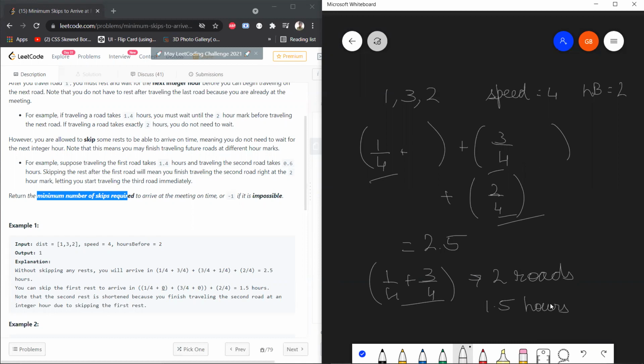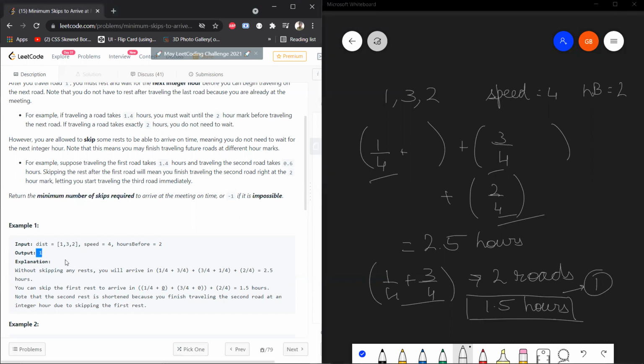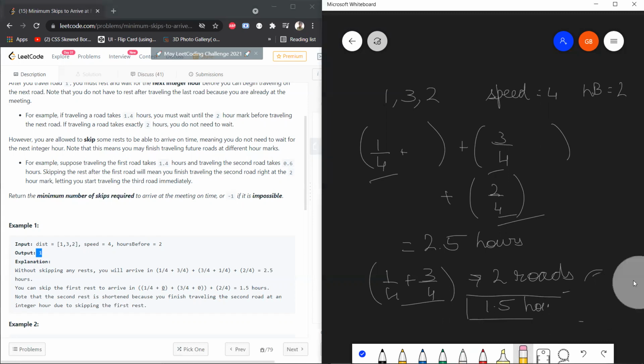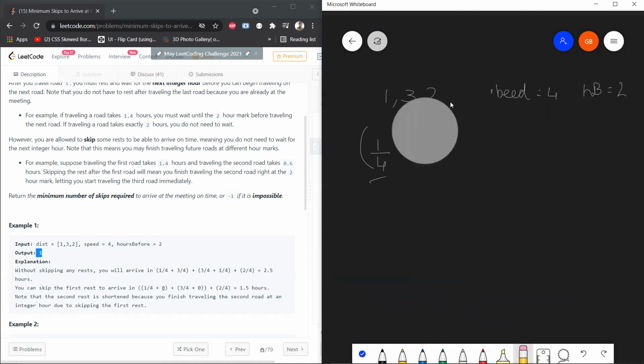So when you decided not to skip, you were taking 2.5 hours, and you just decided to skip one resting period, and you were able to cross your distance in 1.5 hours. So since 1.5 hours duration is definitely possible, and the number of rests that we skipped was 1, the answer for this is possible, and the answer is 1, right? As explained in this output. Okay. So I hope at least the problem statement and the example over here are very much clear to you, right? Okay.